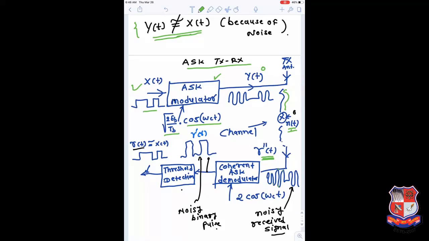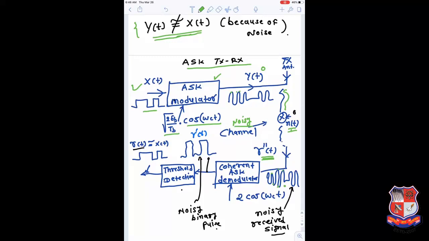The amplitude is constant when you transmit, but when it is received, the amplitude is not constant, and this is because of the effect of noise. So here we are assuming the signal is passing through the noisy channel, and the signal properties are going to change because of this noise. The shape is going to change, and some properties like the amplitude are also going to change. So the signal received at this point is slightly different from what was actually transmitted.